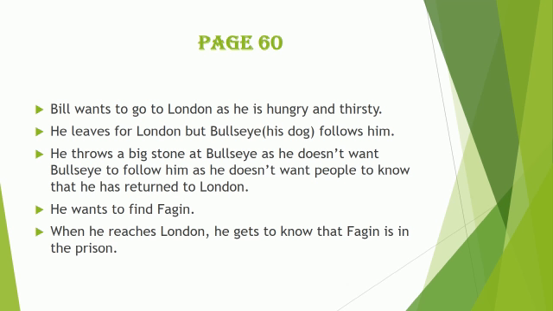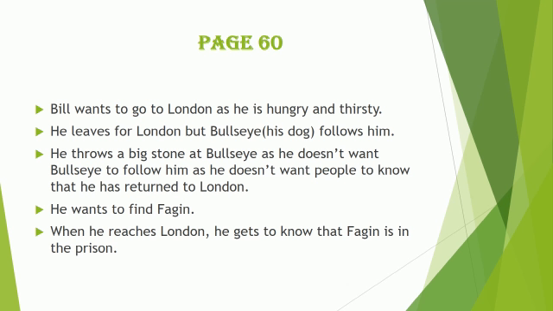Now, Bill knew that if people see Bullseye, they will get to know that Bill is somewhere near. So they will easily find him. So Bill never wanted Bullseye to follow him. So he threw a big stone at Bullseye. So he didn't follow him.